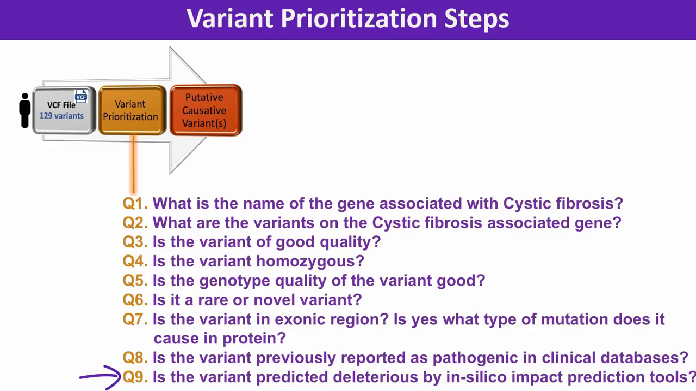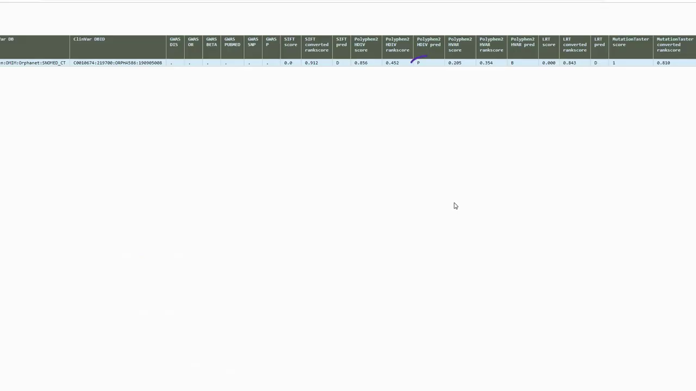Question 9. Is the variant predicted deleterious by in silico impact prediction tools? The PolyPhen2 HDIV pred column shows that the variant is possibly damaging, indicated by the letter P, and the SIFT pred column also shows that the variant is damaging, indicated by the letter D.